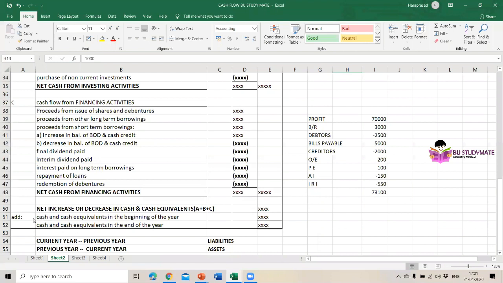Then we have to add cash and cash equivalents in the beginning of the year. Then cash and cash equivalents in the end of the year. This is the last one we have to get. The amount we are getting here for the end of the year should tally with the balance sheet also. If this doesn't tally to your balance sheet amount, then you think that you have made a mistake.